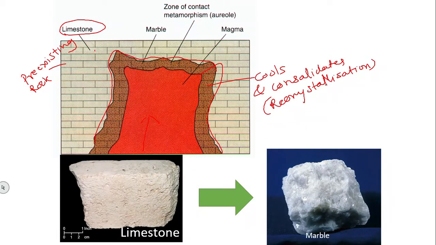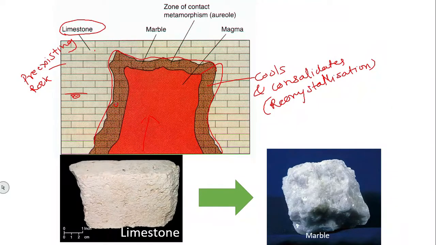Due to this recrystallization, one rock will form another rock, because here you can see there were layers or small fine particles, but here there will be formation of small grains. So when limestone goes through temperature condition, it melts and recrystallizes, and that will form marble.